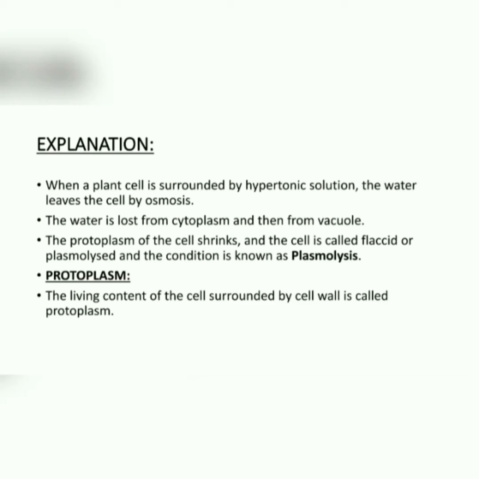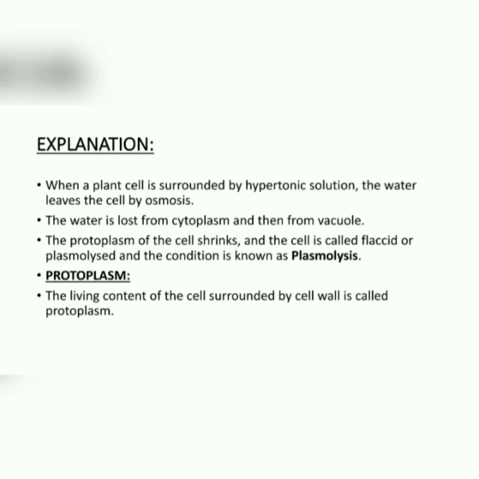The hypertonic solution is a type of solution in which the solute concentration is high. For example, the salt concentration is high and the water concentration is low. So the water will leave the cell by osmosis, and when the water is lost from the cytoplasm and then from the vacuole, the protoplasm or the cytoplasm of the cell shrinks and the cell becomes flaccid or plasmolyzed, and this condition of the plant cell is known as plasmolysis.